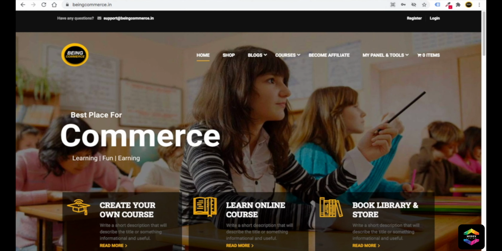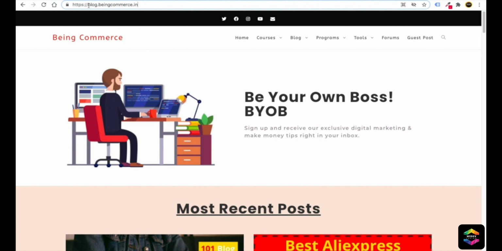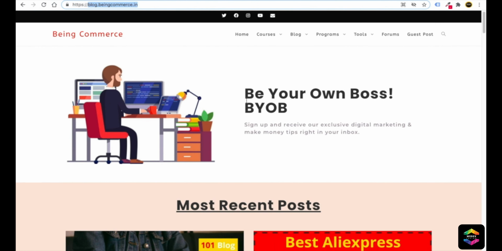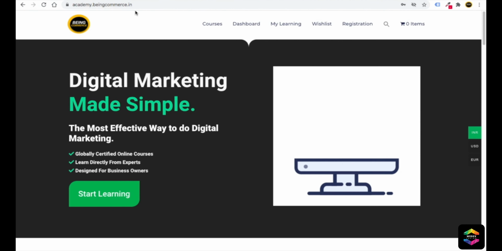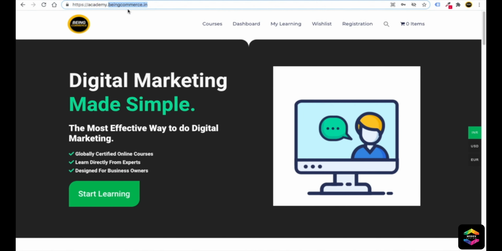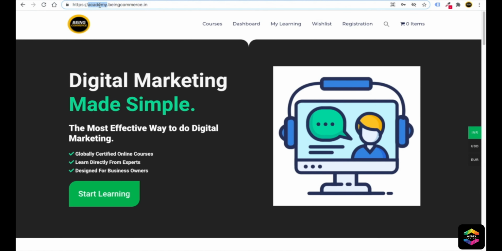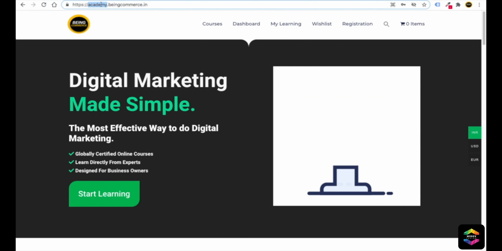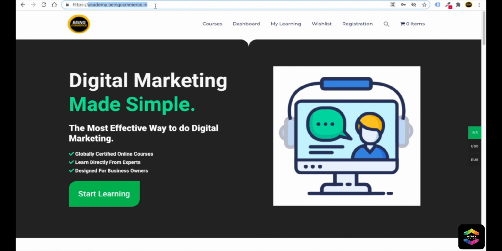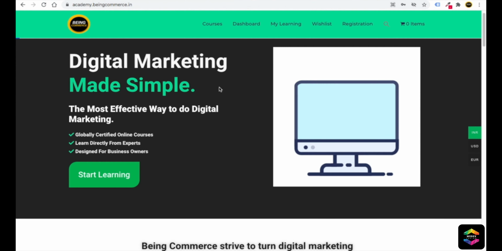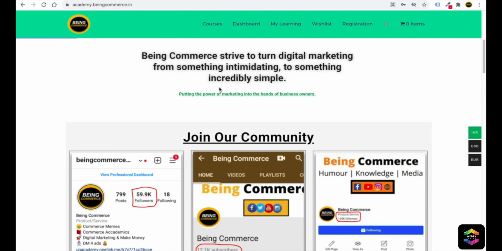So what is a subdomain? For example, here you can see blog.bingcommerce.in. Here blog is the extension which I have added in front of my domain bingcommerce.in. So the total becomes blog.bingcommerce.in, and it has become a subdomain. On this subdomain I have installed my blogging website. Similarly, in another example, bingcommerce.in is the main domain, and in front of it I have added academy. Academy is the extension which I have added in front of my main domain, so in total it has become academy.bingcommerce.in. This has become a subdomain. On this subdomain I have installed one more website of mine, that is an online course website.